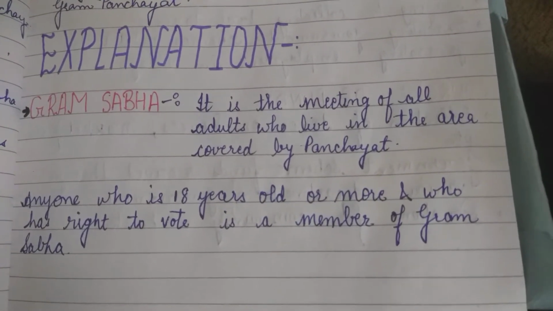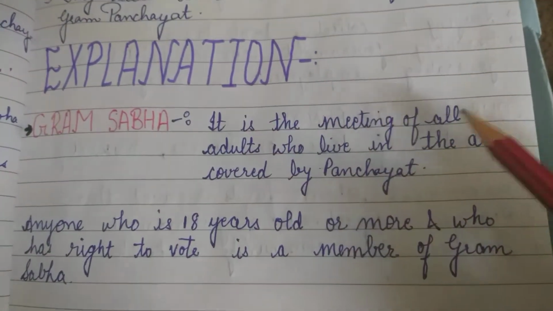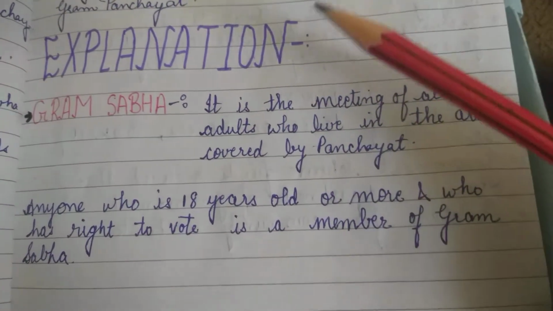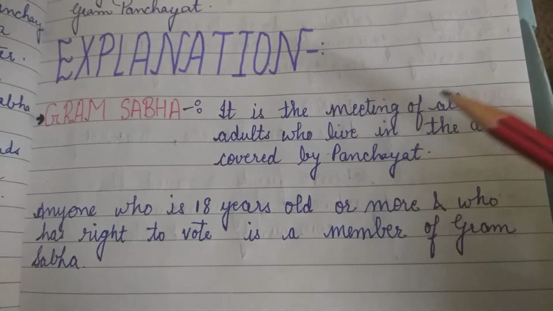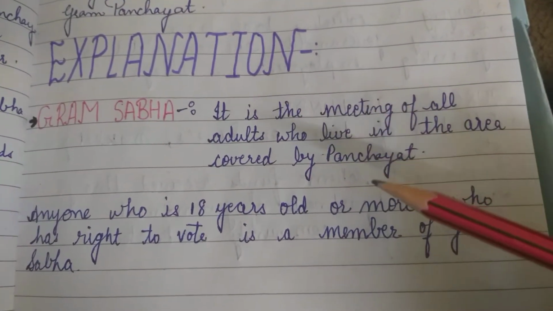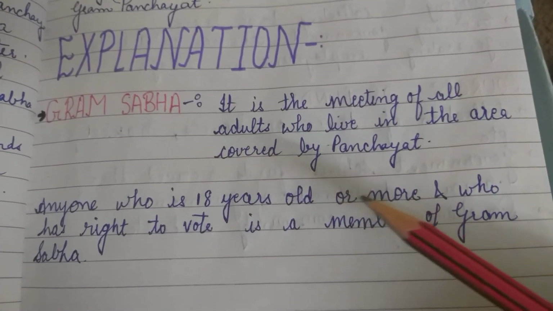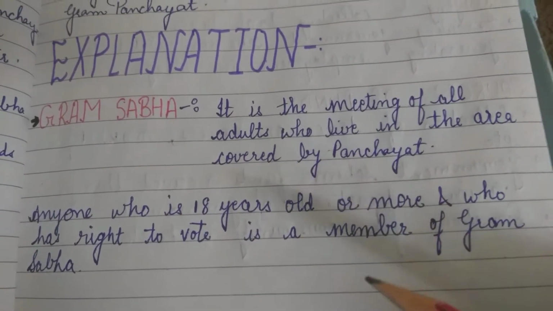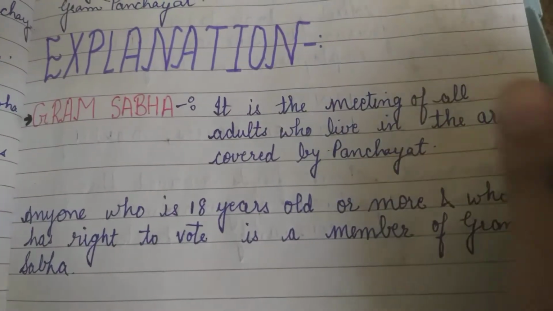Okay, so we are going to start with the definition of Gram Sabha. You know that Gram Sabha is the meeting of all the adults who live in the area covered by a Panchayat, meaning wherever there is an area that comes under a particular Panchayat, a particular village. All the adults living over there are part of Gram Sabha. Anyone who is 18 years old or more and who has the right to vote is a member of Gram Sabha. So if you want to be a member of Gram Sabha, you should be 18 years or more and you have the right to vote. Okay? So let's proceed further.